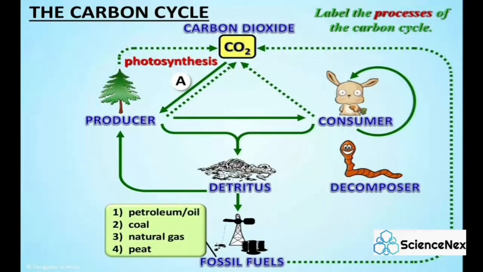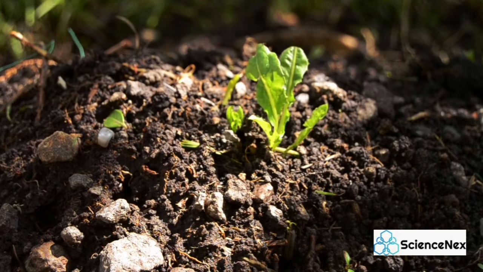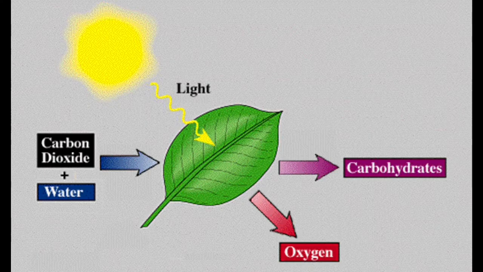Let's observe the steps of the carbon cycle one by one. The first step is step A, photosynthesis. Photosynthesis is a chemical process performed by plants. In this process, they take carbon dioxide from the air or atmosphere, water from the soil, and use the energy from sunlight to produce glucose and oxygen. A green pigment called chlorophyll helps capture the sunlight needed for the reaction.